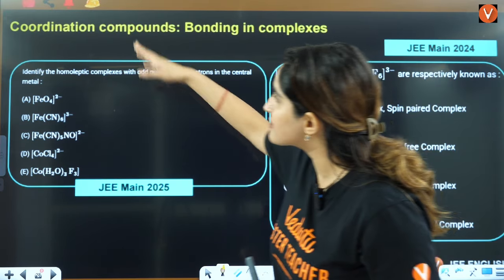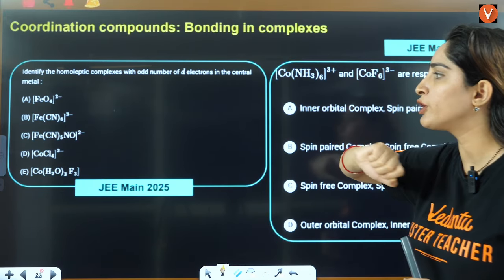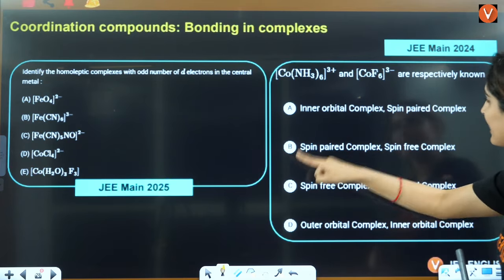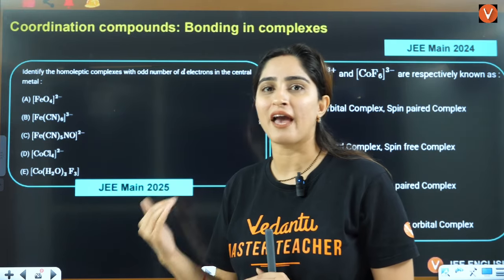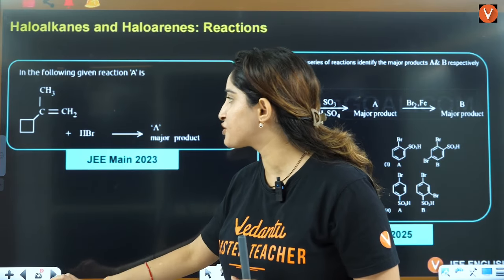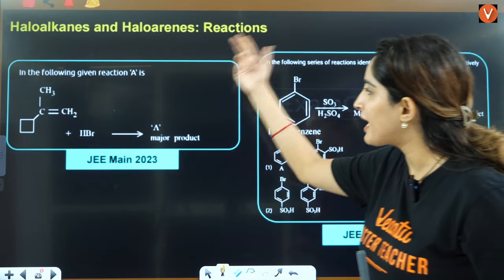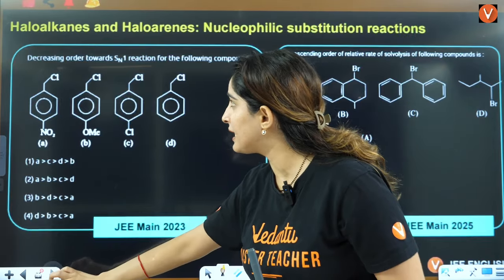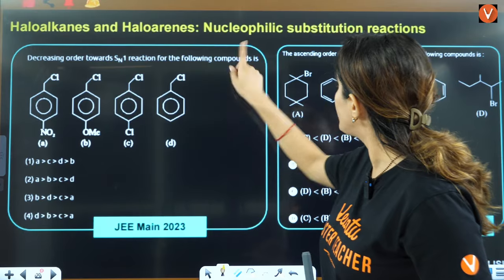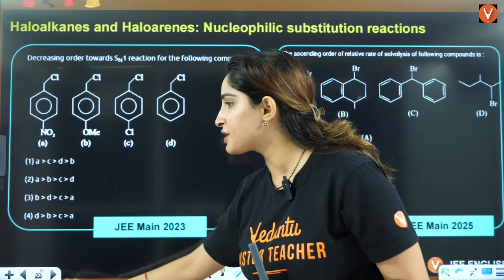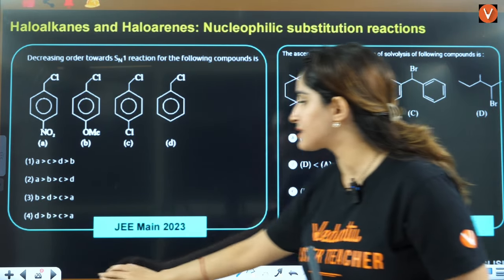For example, coordination compounds, bonding in complexes. From there, they directly ask you questions again and again on shapes, hybridizations, right? If you talk about reactions of haloalkanes, haloarenes, then nucleophilic substitution reaction, they ask you a direct question in the latest year, right?